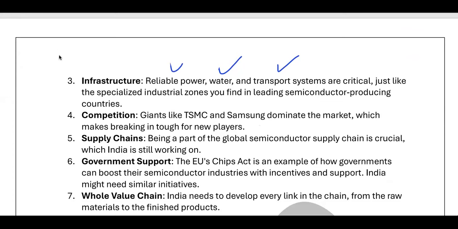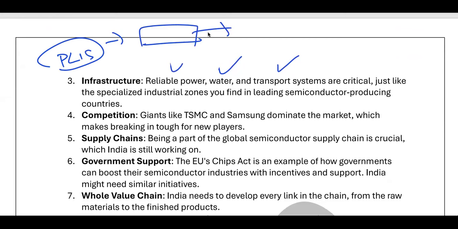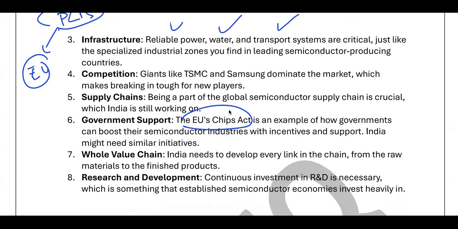So the government thought, let's give the production linked incentive scheme. The government will provide incentives: if you develop units here, we will provide you some kind of incentives. Is it only India that can provide such incentives? No, even the EU and USA can. The EU Chips Act, and the USA has also introduced a Chips Act, where they provide incentives to attract investment in the semiconductor industry.